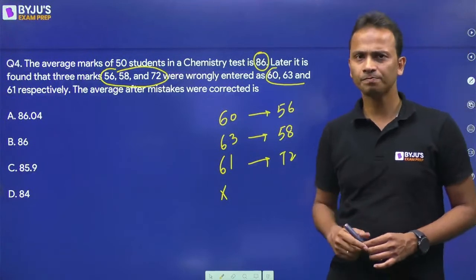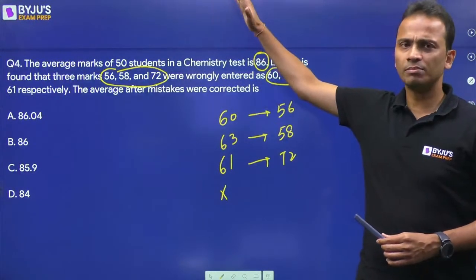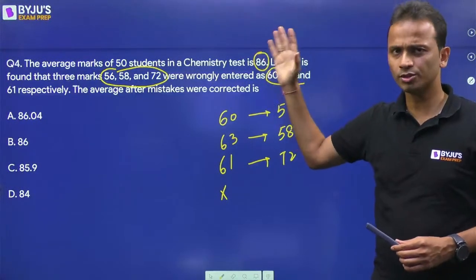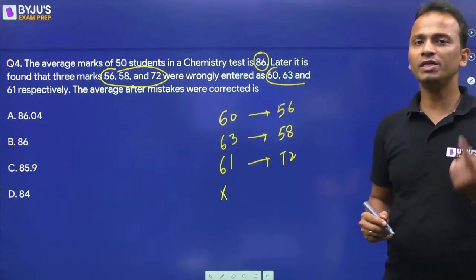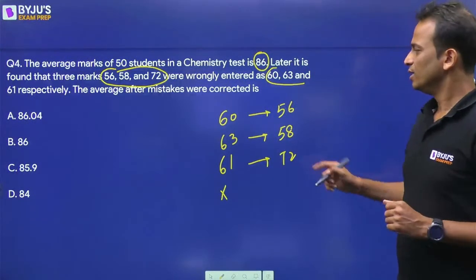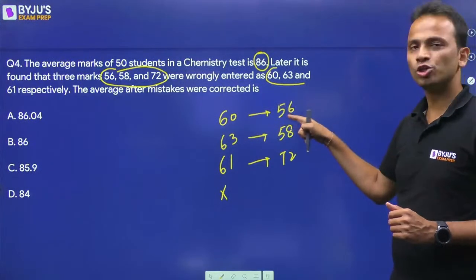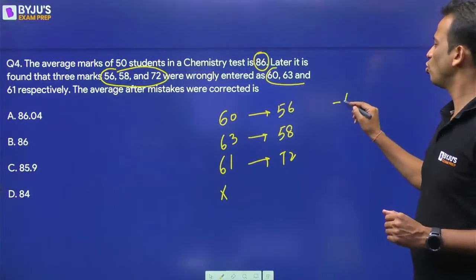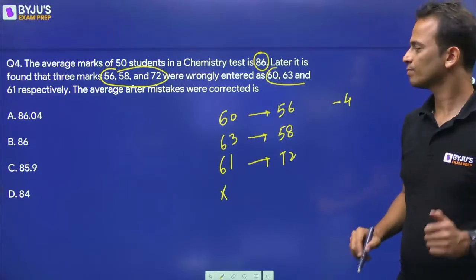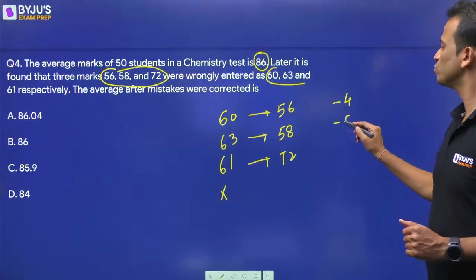Okay, fine. So forget about whatever the sum is or was. Let's see what will be the change in the sum. Now, because of this correction, 60 is wrong. Now it should become 56. So the score will reduce by 4. 63 will become 58. The score will reduce by 5.